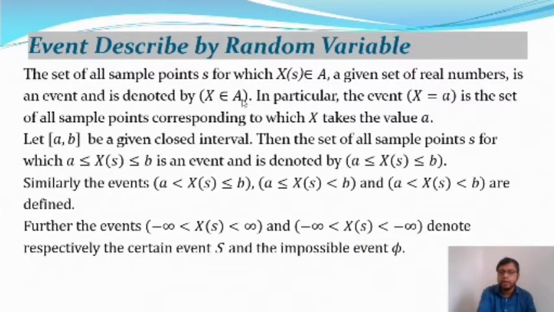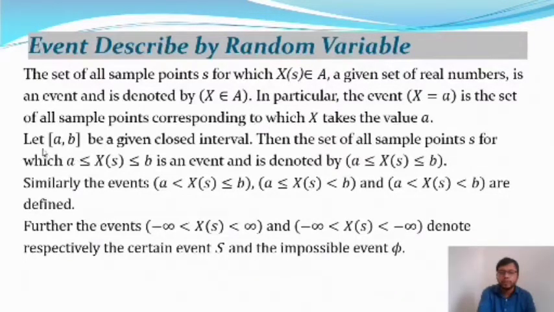In particular, the event X is equal to a, where small a is a point, is the set of all sample points corresponding to which X takes the value a. Now we consider the closed interval a comma b.